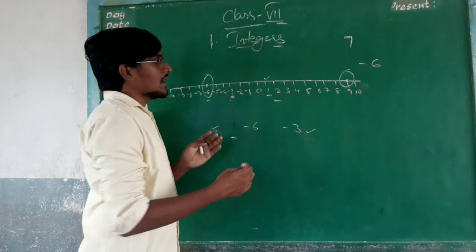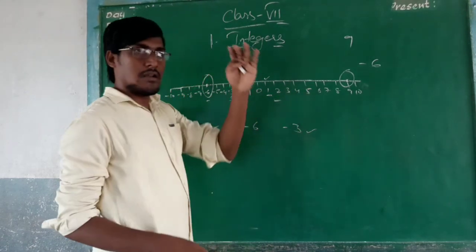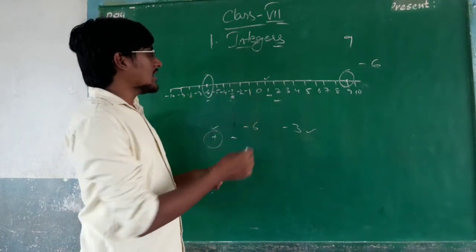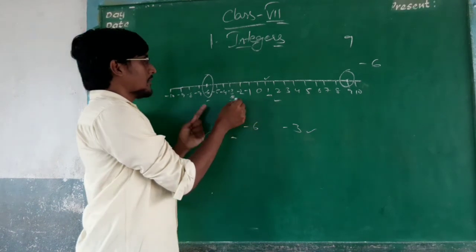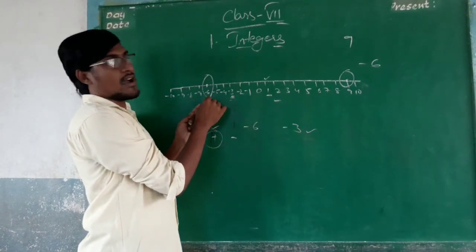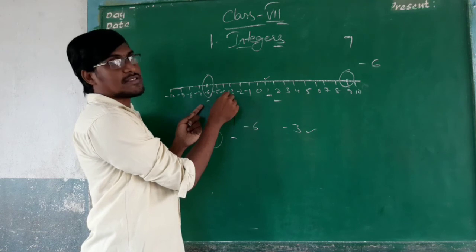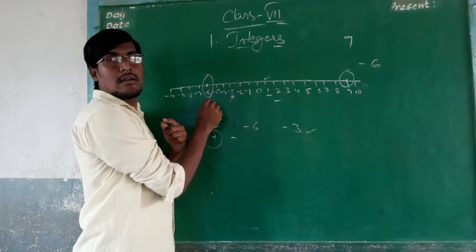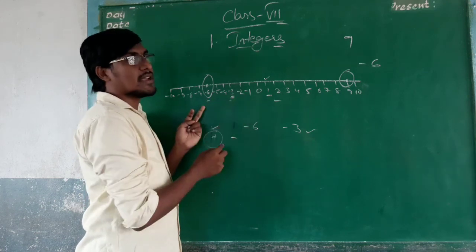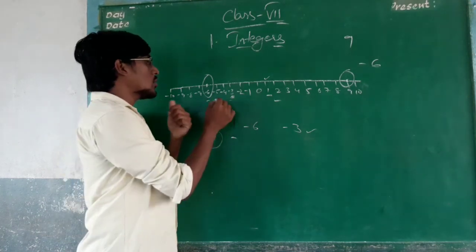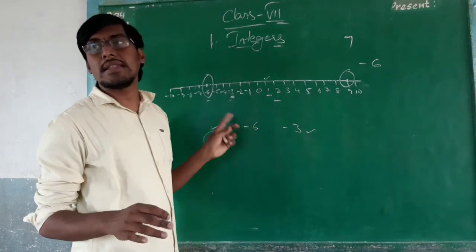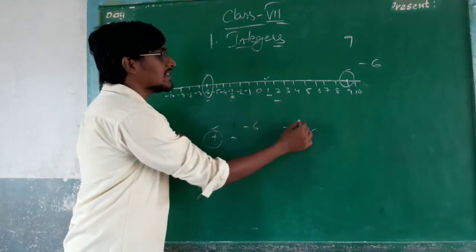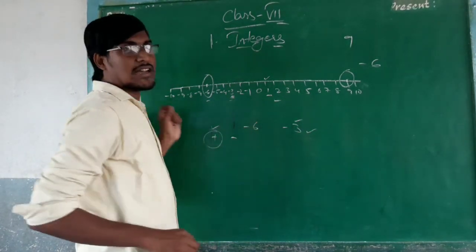In the positive terms, the smallest number always stays small. When we turn to the negative terms, this is the smallest integer, after that minus 5, after that minus 4, minus 3. So minus 6 is not bigger than minus 3. Minus 3 is the biggest one, not minus 6.